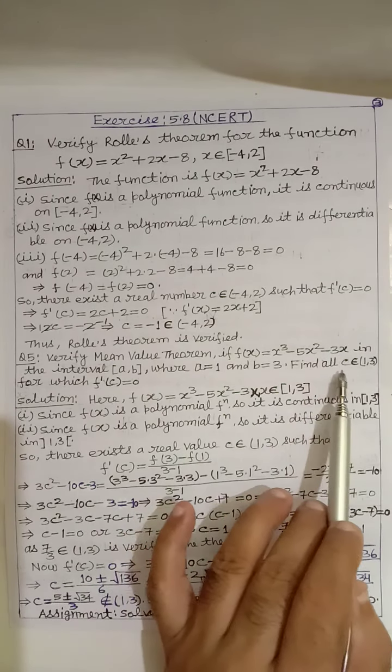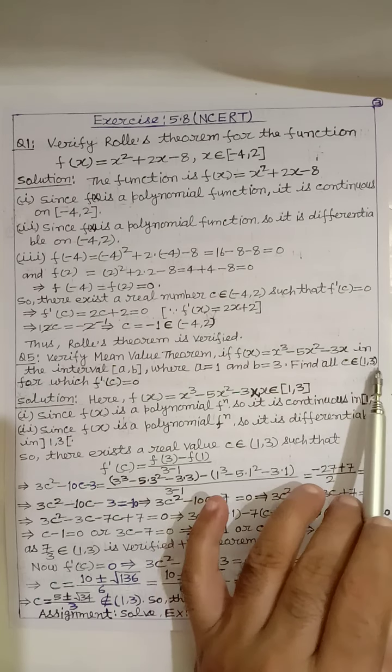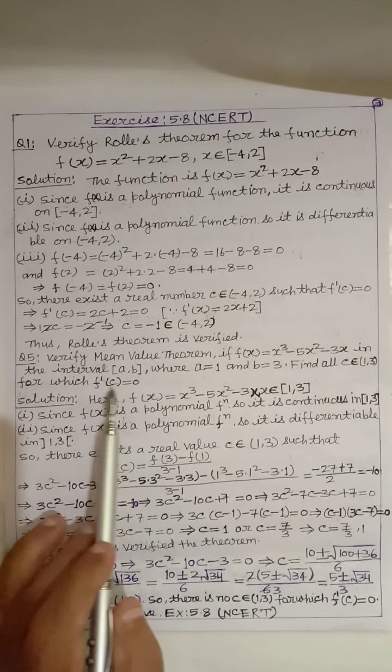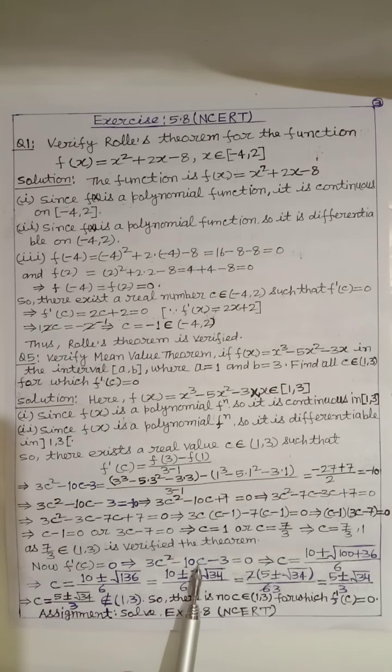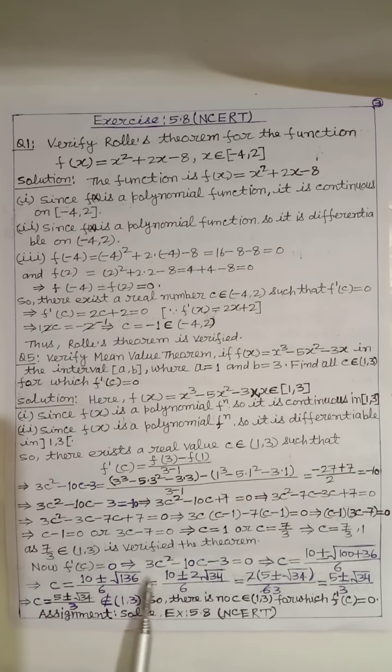Second, here find all c belonging to the open interval (1, 3) for which f'(c) = 0. Now f'(c) = 0 implies that 3c^2 - 10c - 3 = 0. Here by the factorization method we cannot solve this, so using the quadratic formula, x = (-b ± sqrt(b^2 - 4ac))/2a.